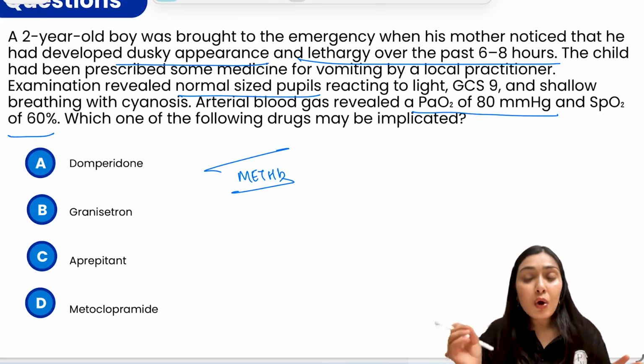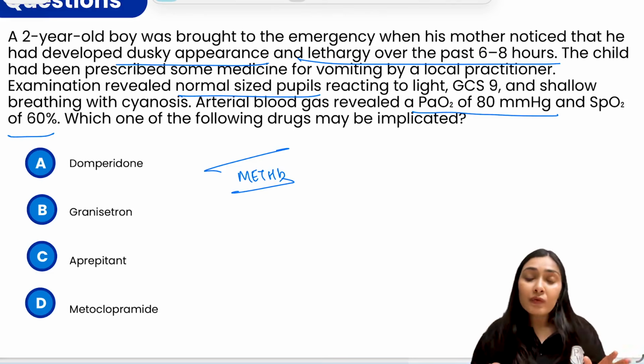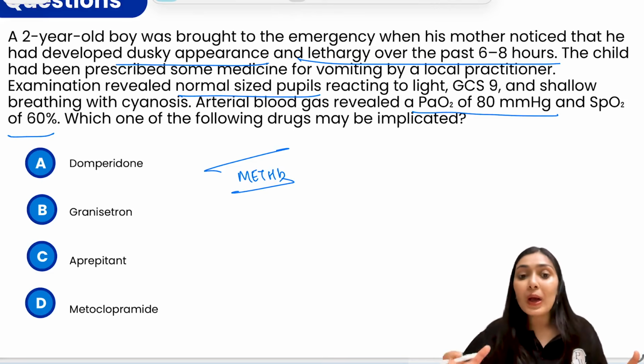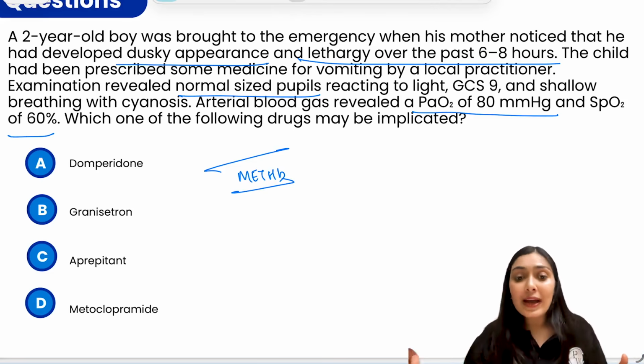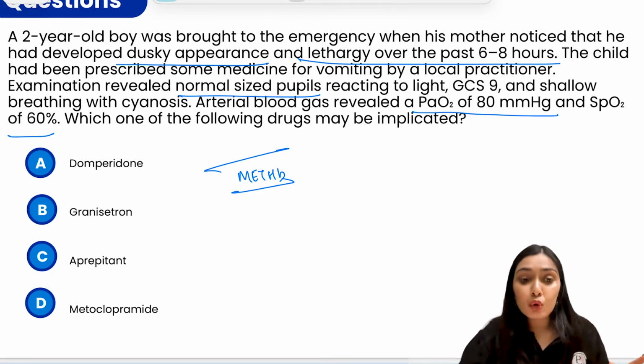PaO2 measures the oxygen that is dissolved in your plasma, which is unaffected by hemoglobin abnormalities. So wherever you see this wide discrepancy in the saturation, the SpO2, and you see a normal or high dissolved oxygen, that is PaO2, this is the saturation gap, and this is the hallmark of methemoglobinemia.